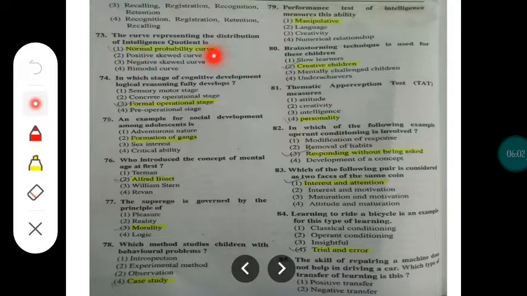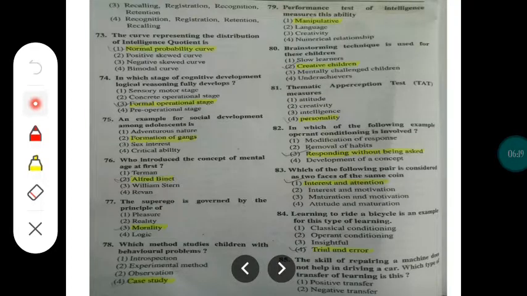Just remember the name of the curve. Normal probability curve is used to indicate the intelligence quotient. In which stage of cognitive development does logical reasoning fully develop? So you can see these are the 4 stages of Jean Piaget's theory.